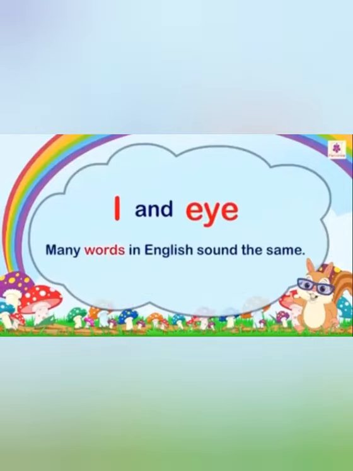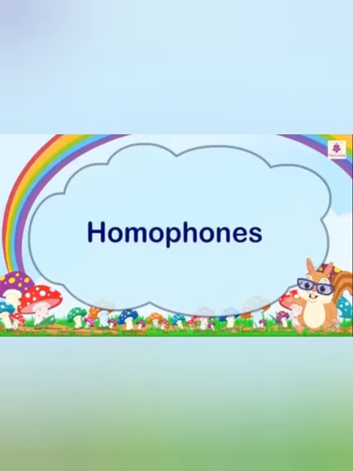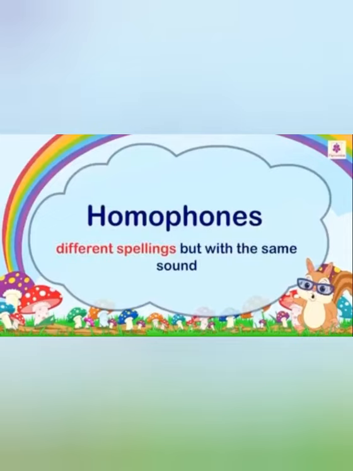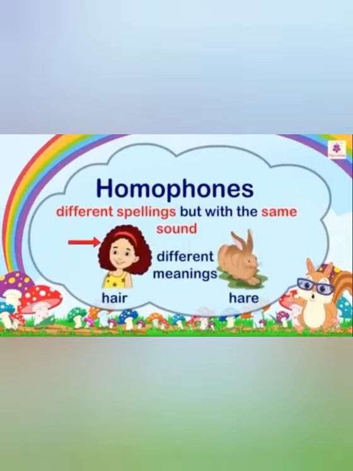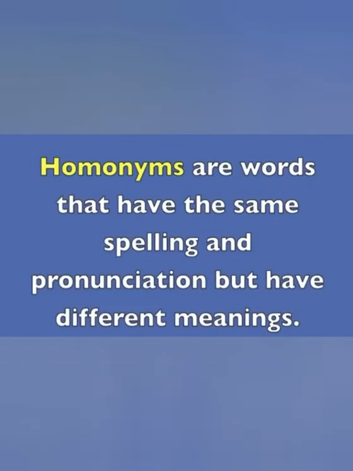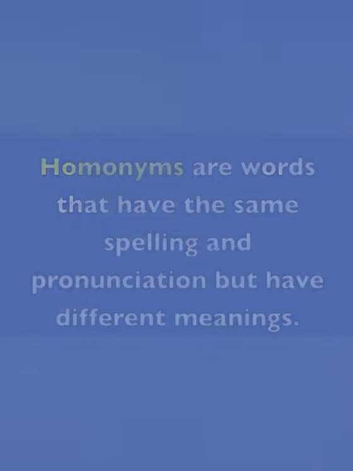Many words in English sound the same. Homophones are words with different spellings but with the same sound. They also have different meanings. Homonyms are words that have the same spelling and pronunciation but have different meanings.